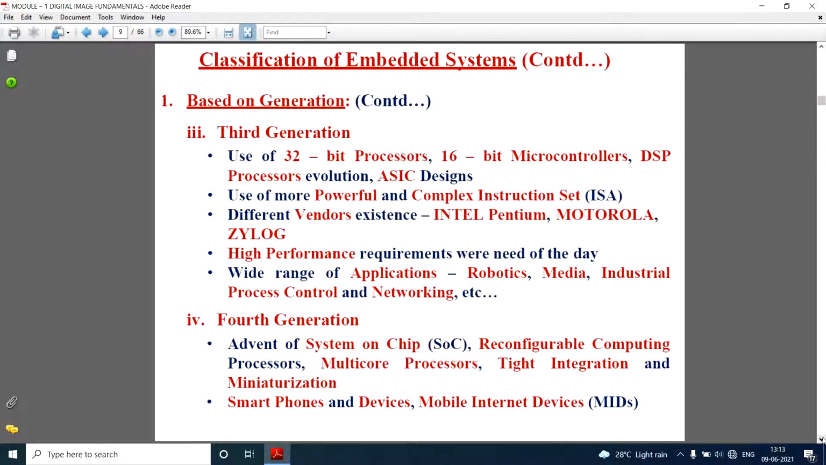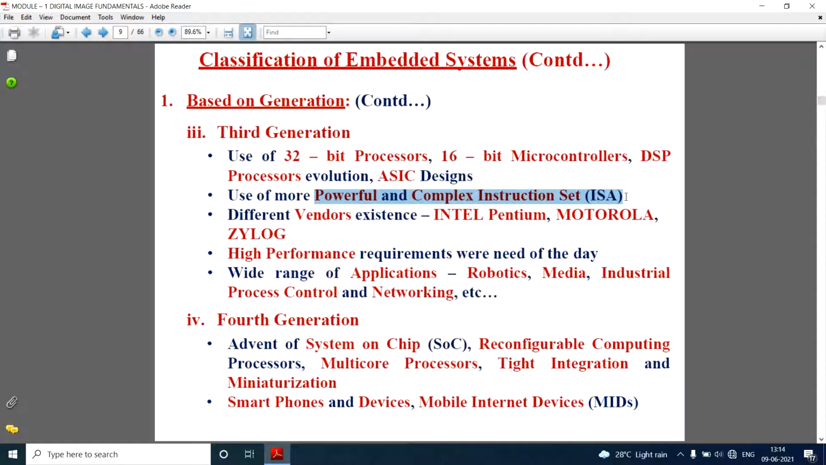Then we have the third generation. In the third generation, there are 32-bit processors. The use of 32-bit processors and 16-bit microcontrollers started in the third generation of embedded systems. Based on this, DSP processors evolved, and ASIC designs also took place. So what is ASIC? ASIC is nothing but application specific integrated circuits. Based on this concept, the ASIC was developed.